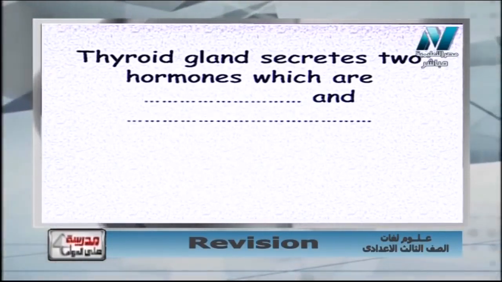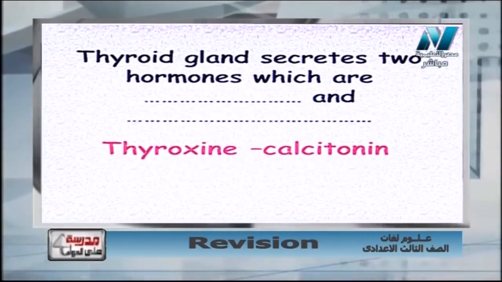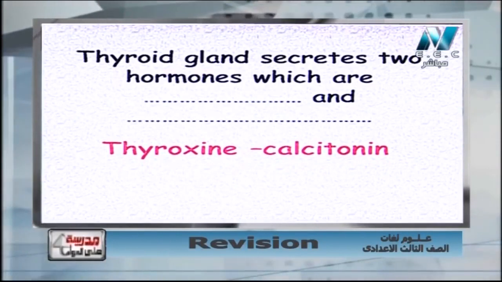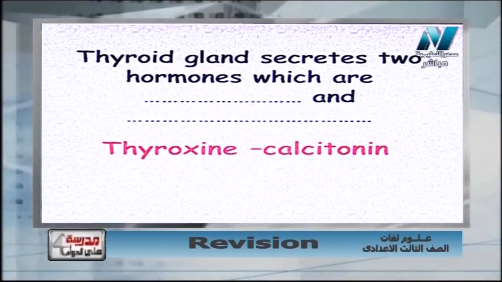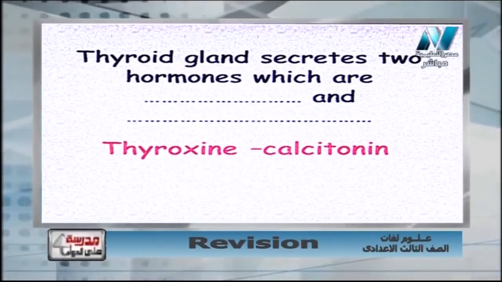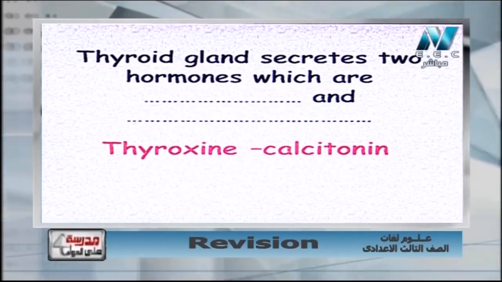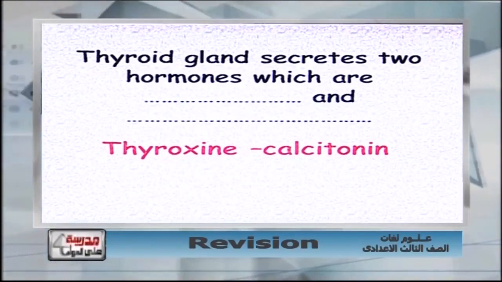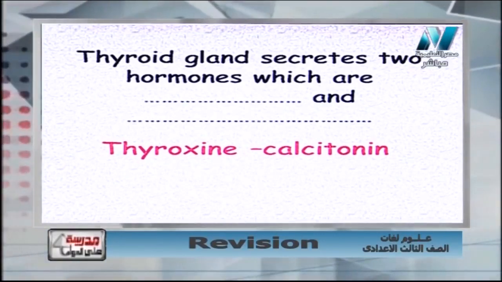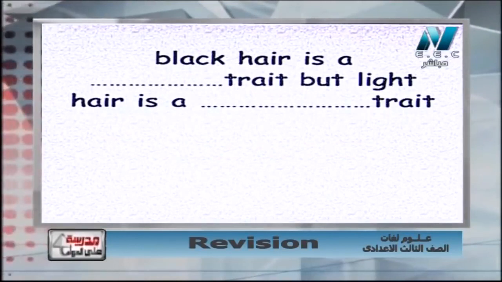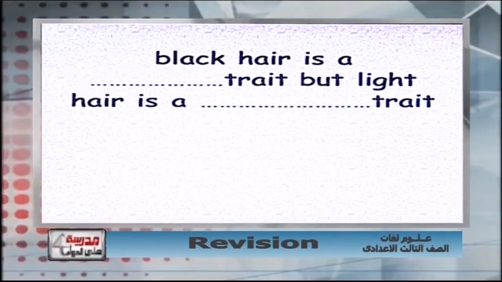It has two very important hormones. What are they? The first hormone is thyroxine, and calcitonin is another hormone that controls calcium and phosphorus. So again, the thyroid gland secretes two hormones which are thyroxine and calcitonin.